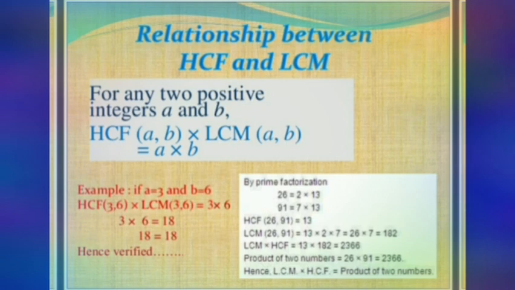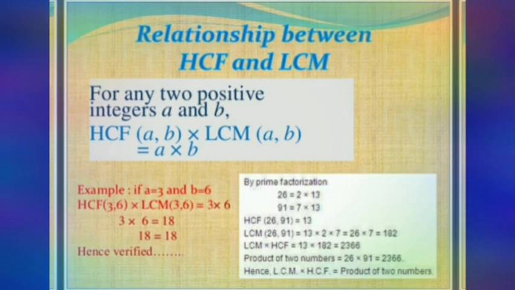Okay, now let us find out the product of LCM and HCF. LCM is 182, HCF is 13. It gives you the product 2366. Now let us find out the product of the two numbers, that is 26 into 91. That also will be equal to 2366. Hence LCM into HCF equal to the product of the numbers is also verified.